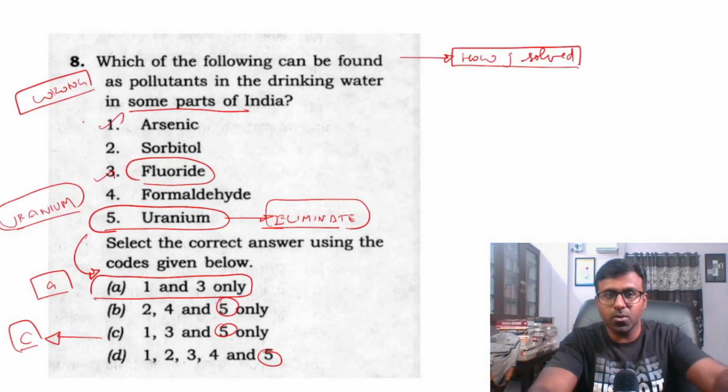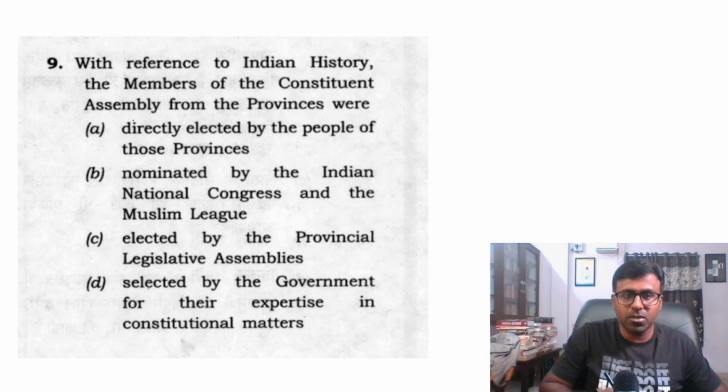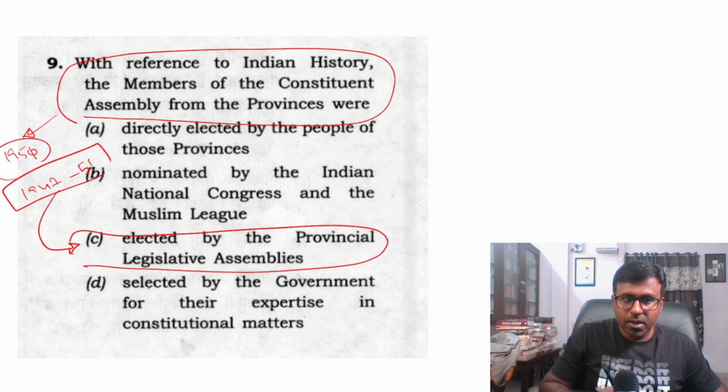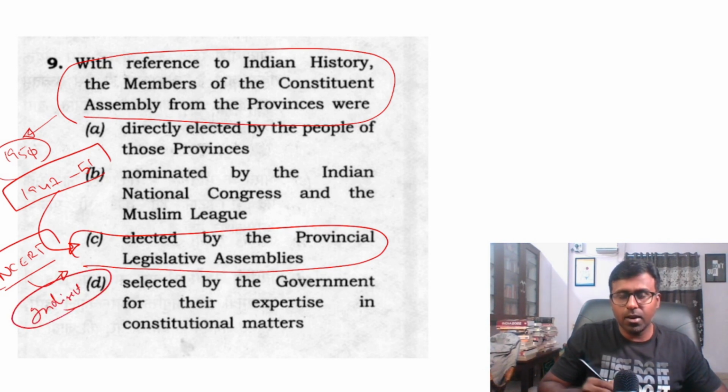if there is a difficult question where we are falling, we will have an easy question. This is a very easy question. The members of the constituent assembly in 1950 or 1951 or 1947 to 51, they were indirectly elected. NCERT, if you look at it, and not only NCERT, Lakshmikant, you look at it, the first statement of Constituent Assembly is indirect election of this Constituent Assembly. So C is the answer. So this I will choose.